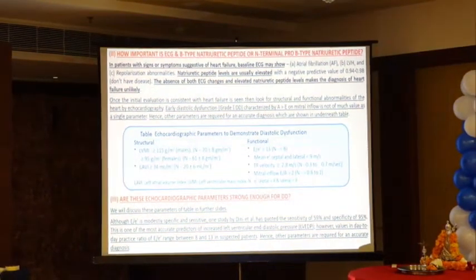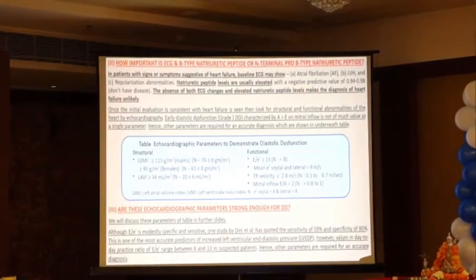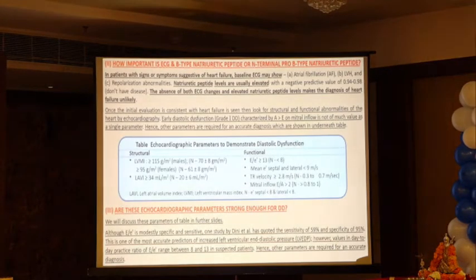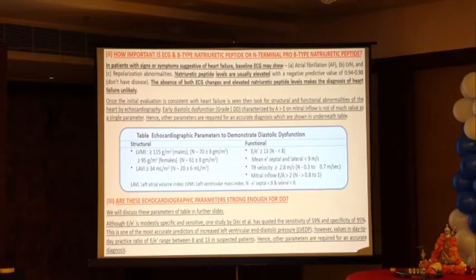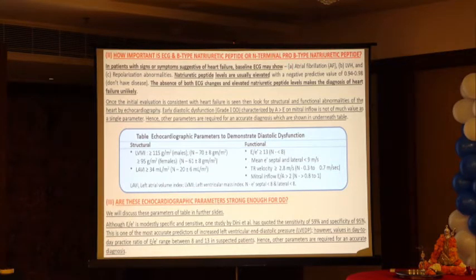Are the ECG parameters strong enough for the differential diagnosis? No. We will discuss these parameters of the table in further slides. Although E to small e is modestly specific and sensitive, one study by Dini has quoted a sensitivity of 59% and specificity of 95%. This is one of the most accurate predictors of increased left ventricular end diastolic pressure.